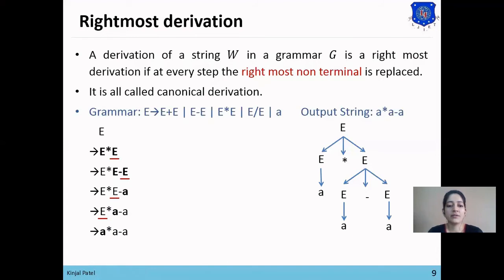So you can see that our rightmost derivation has been generated for the string A star A minus A. So we can generate A star A minus A from this grammar. So we can say that this string belongs to this grammar. So our output string is right. There is no error in the output string. And the parse tree has also been generated from the derivation.